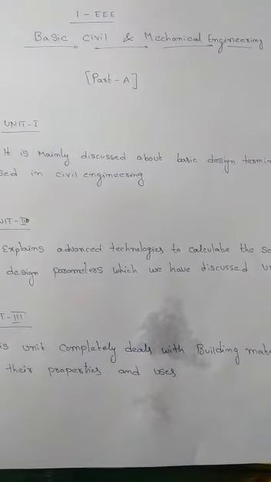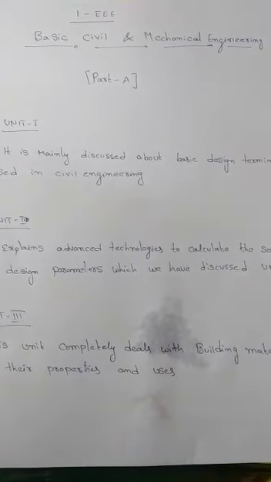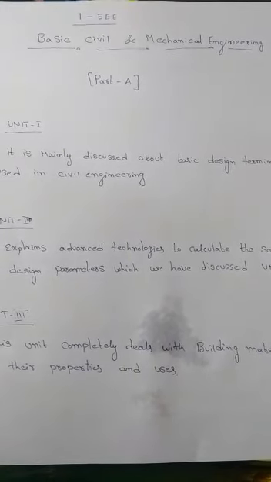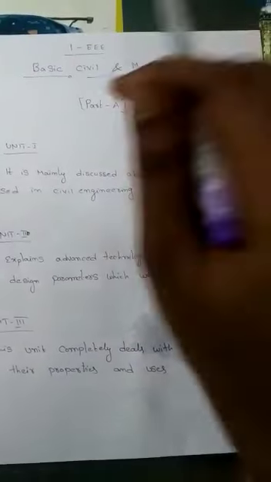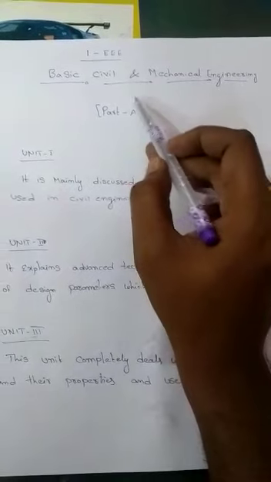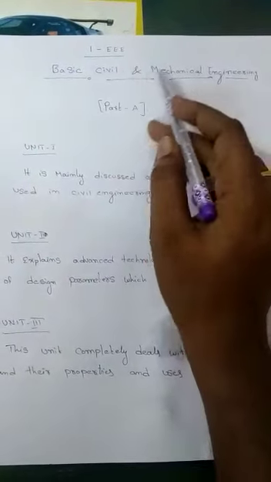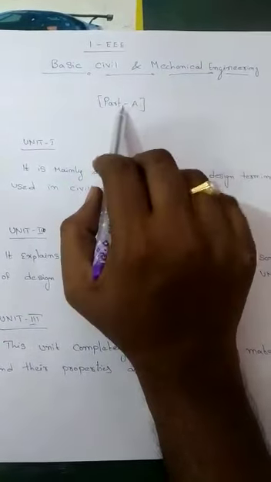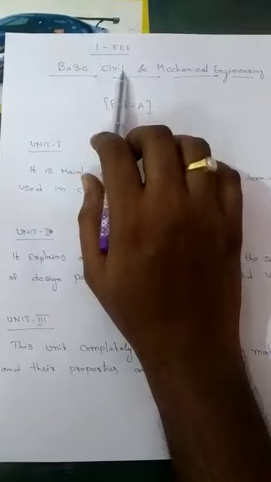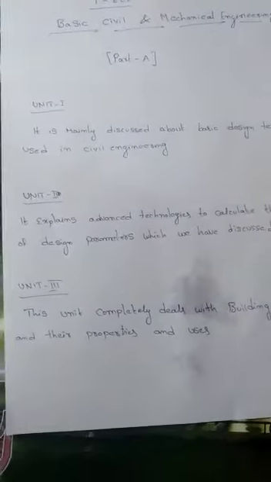Now today I am going to explain about the basic civil and mechanical engineering subject. It is for first year BTech EEE students. So the name indicates basic civil and mechanical engineering. Here part A comes under basic civil engineering subjects and part B comes under mechanical engineering subjects. So here I will focus on part A, basic civil engineering. In basic civil engineering we have three different units.